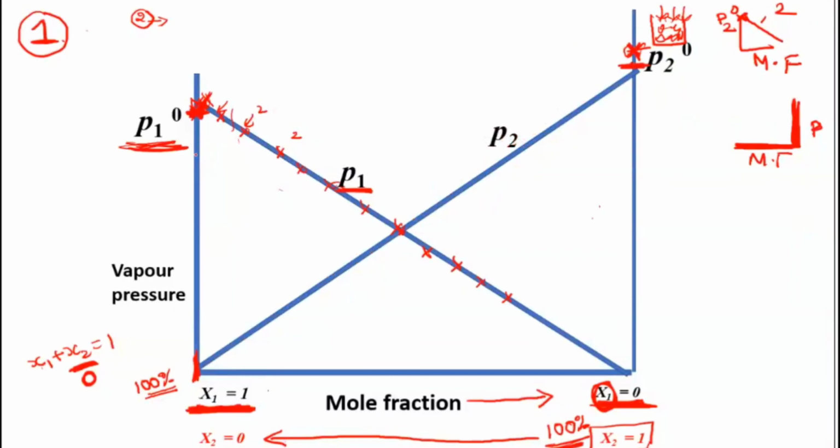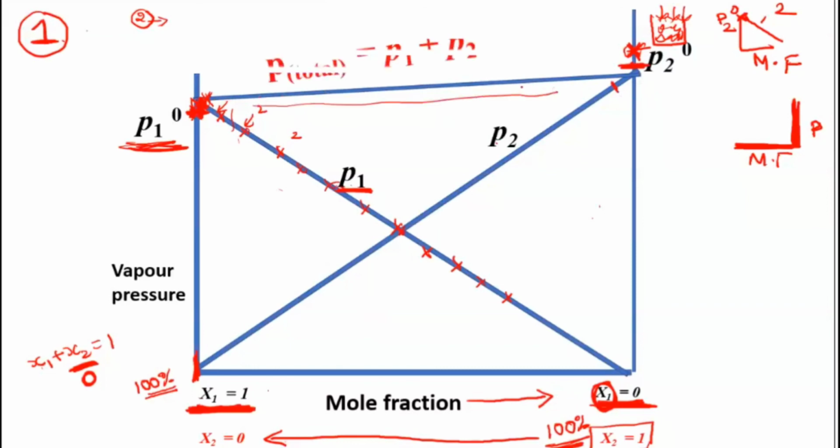And when you add this P1 and P2 together, you will get the total pressure. If you take this P1 value and this P2 value and sum them together, then plot those values in the graph, you will get a graph going in this straight line fashion, which is the total pressure. P total is equal to P1 plus P2.